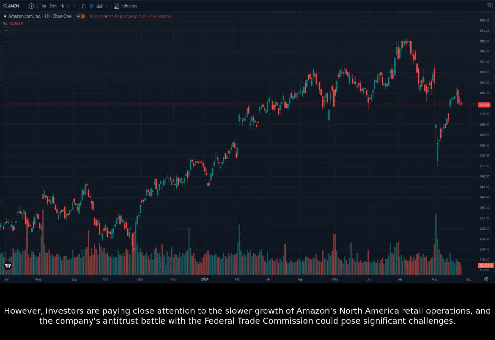However, investors are paying close attention to the slower growth of Amazon's North America retail operations, and the company's antitrust battle with the Federal Trade Commission could pose significant challenges.